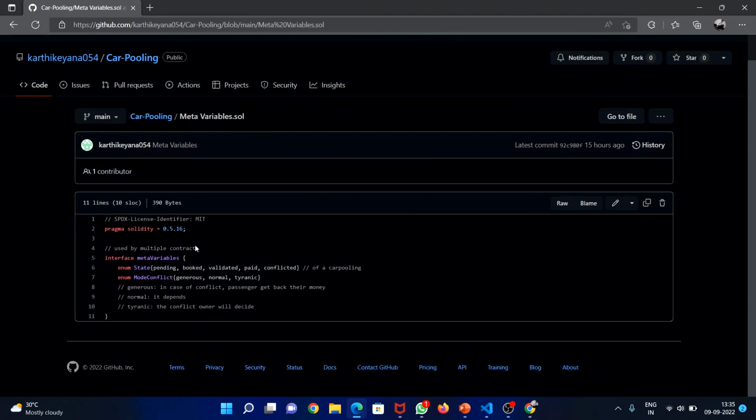And these are the meta variables. We are creating meta variables called interface meta variables, and we are creating a list of states and a list of mode conflicts.